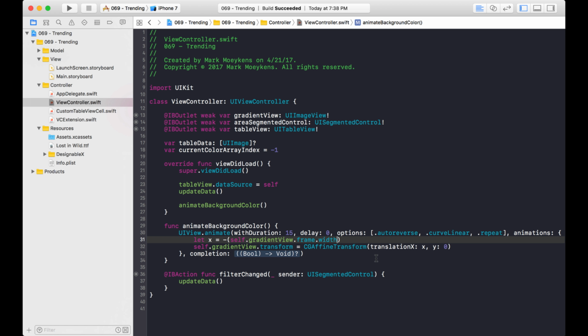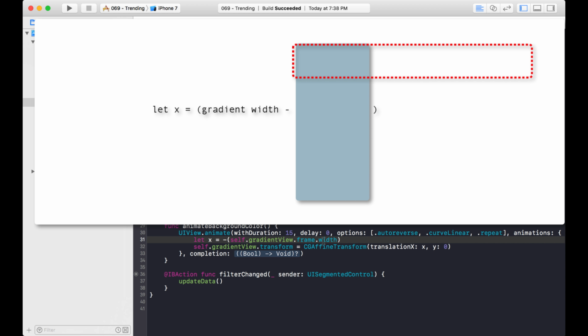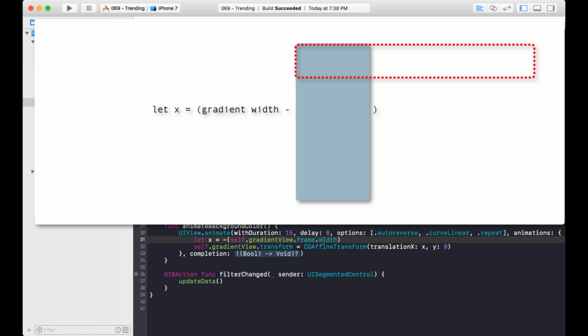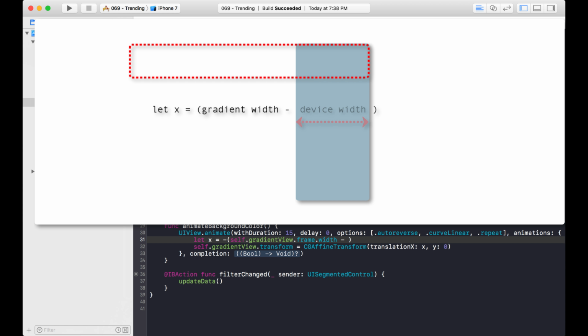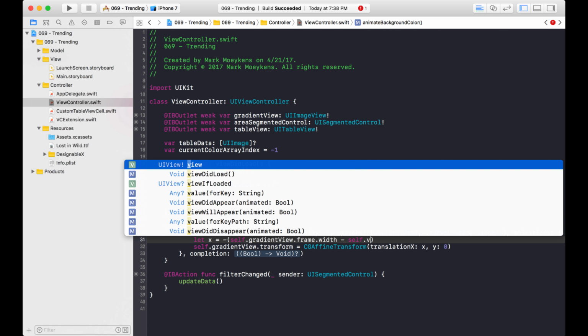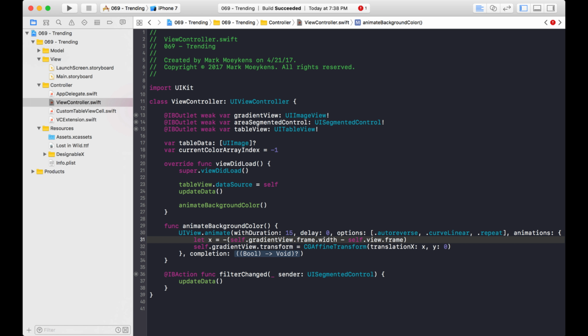If I have this go the full width of the image, it's going to go all the way to the left edge of the screen. So it's actually going to go off the screen and then it's going to come back. I don't want the image to go off the screen. I want it to stay on the screen. So what I need to do is subtract the width of the device, which I can just get from the view and look at the frame and get the width from there. Okay, so that should do it. I have to clean this up first. We don't need any completion handler because we don't need something else to happen after the animation is done. It's just going to run, run, and run.